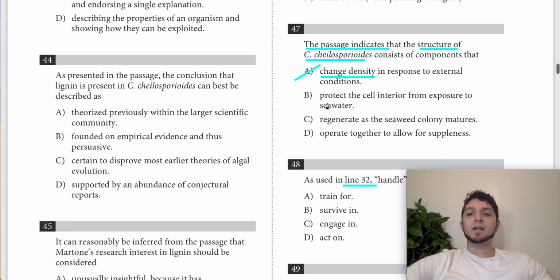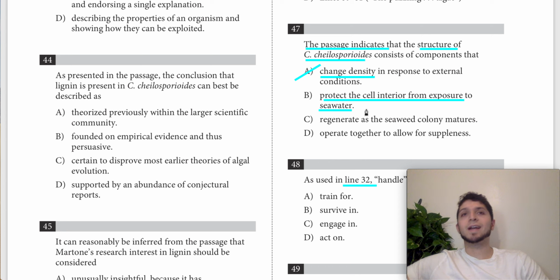B says protect the cell interior from exposure to seawater. This is an answer choice a lot of students choose because the text does talk about all these underwater forces and high velocity. So it makes sense in our heads to say, well, the structure is protecting the cell interior. However, this answer choice is too specific without enough evidence to support it. Nowhere does it talk about the cell interior and how it needs to be protected from these velocities, even if that does make intuitive sense to us.